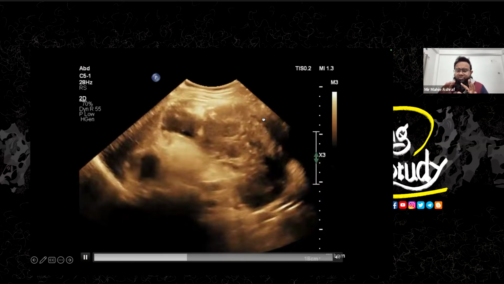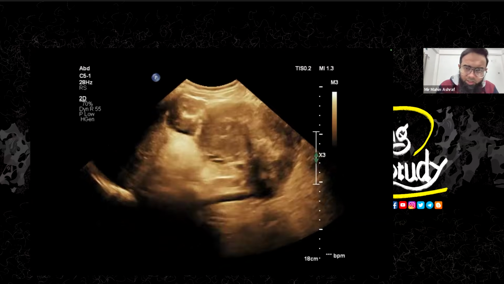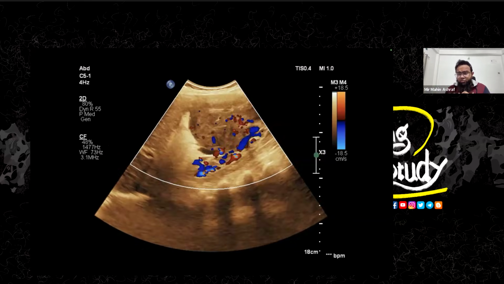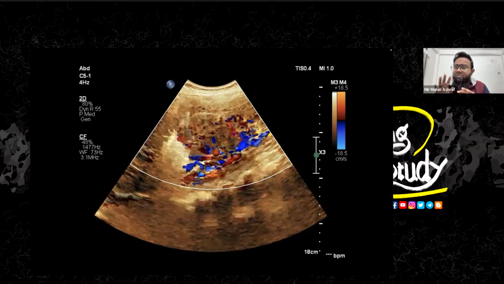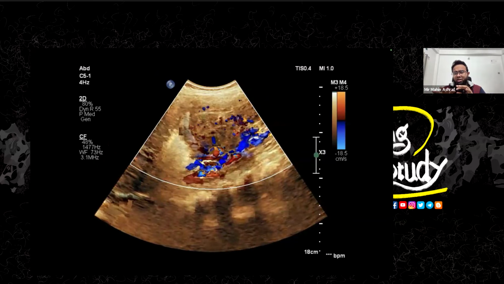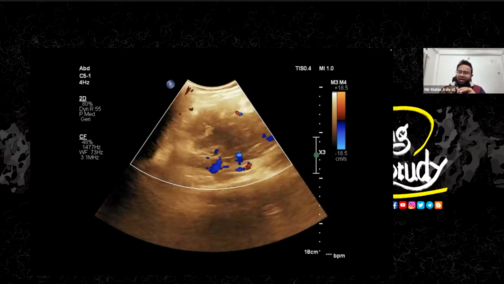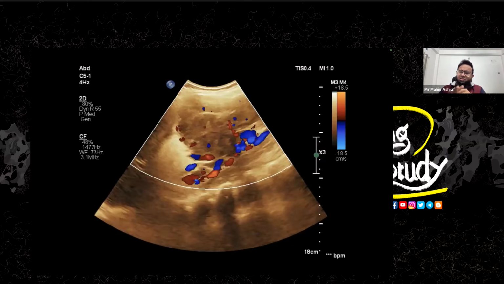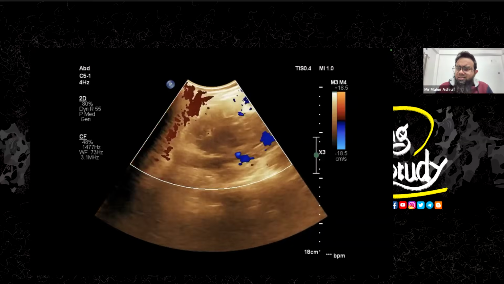So overall, let me summarize this case. Let me show you a Doppler picture. Here we have put some Doppler over the kidney. Yes, there is some vascularity, but the overall regular renal vascular pattern is lost. These mass lesions throughout the kidney, changing its echotexture, are getting different types of vascularity from different parts. So this is a disorganized vascularity within the kidney. Let us make a summary.